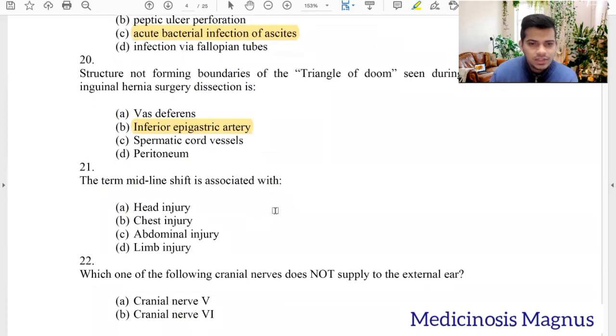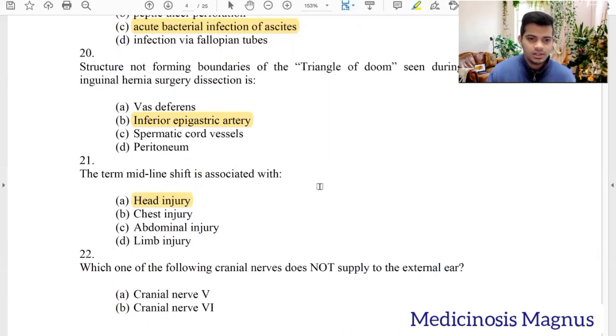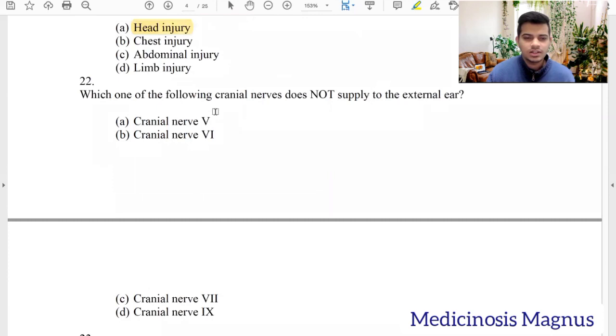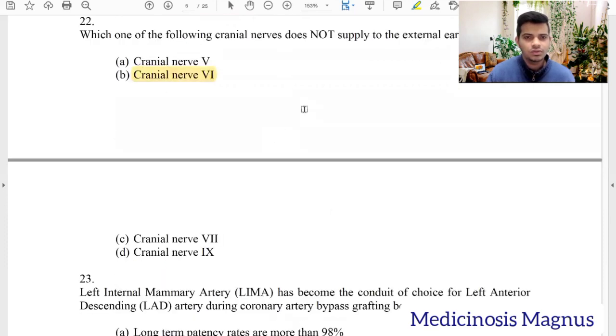The term midline shift is associated with head injury. When you see a CT scan of the brain, there is a midline. So when the right brain shifts or the left brain shifts to the opposite side, that is called midline shift. Which one of the cranial nerves does not supply the external ear? 5, 6, 7, and 9. So cranial nerve 6 is mainly involved with the eyes, the abducens nerve. The lateral rectus muscle is supplied by cranial nerve 6, and that doesn't do anything with the external ear.